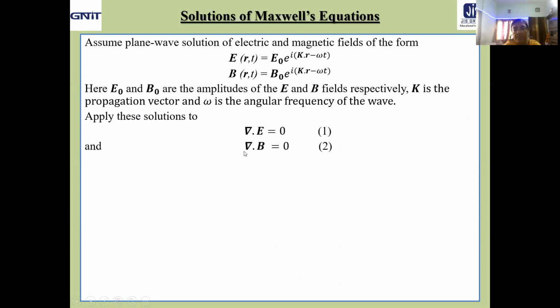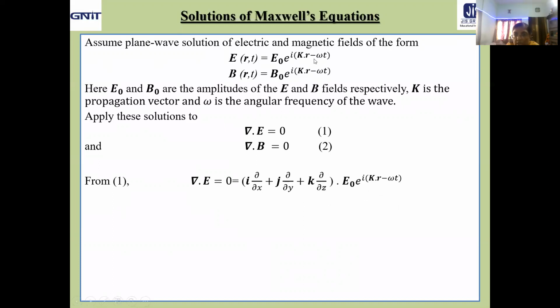Now let us apply these solutions to Maxwell's equations. The first two equations we have taken: del dot E equal to 0, that is Gauss's law of electrostatics in free space, and this is Gauss's law of magnetostatics. Then we apply the plane wave solution in the first equation, with respect to E. So del dot E equal to 0. Now what about del? i cap del/del x plus j cap del/del y plus k cap del/del z. We all know that is the vector differential operator del dot.